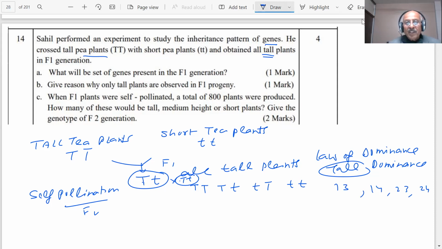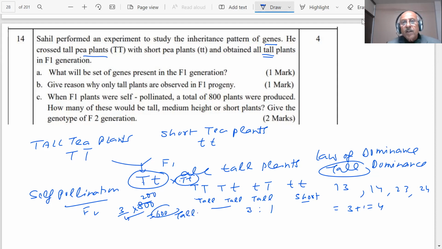So what will this be? This will be tall dominance. Again, tall dominance. Tall is dominant, and this will be short. Okay? So you will get short and tall. So the ratio will be 3:1. 3 is the tall. How many of these would be tall? Total 3 plus 1 is 4. So 3 by 4 into 800. 600 will be tall.